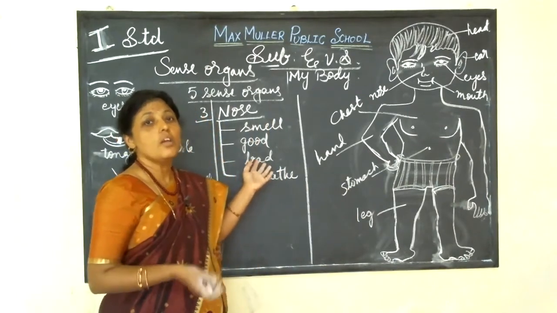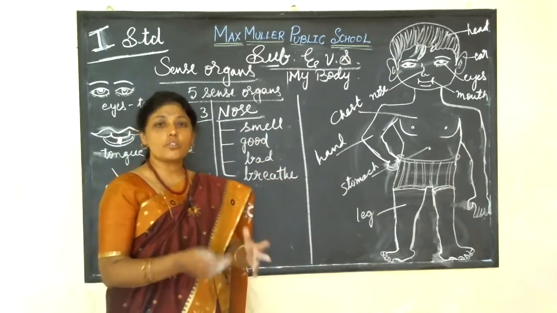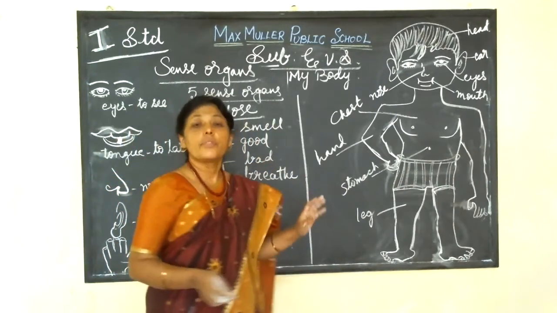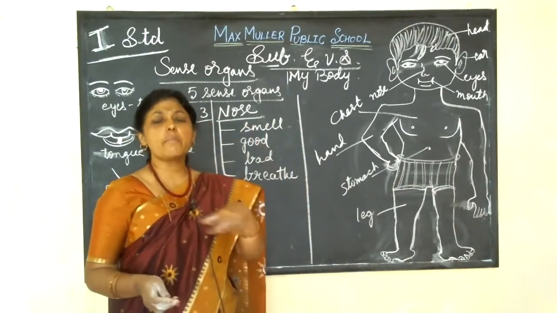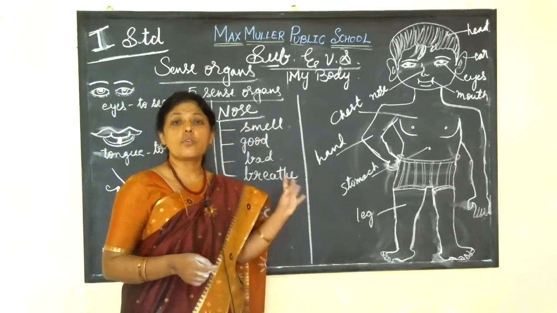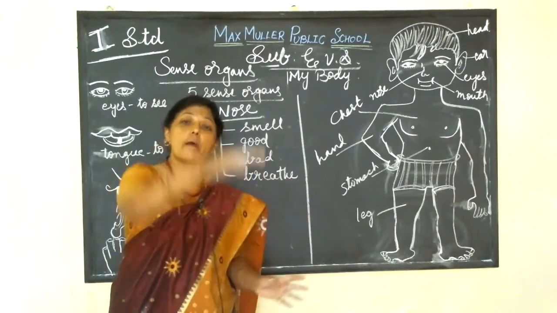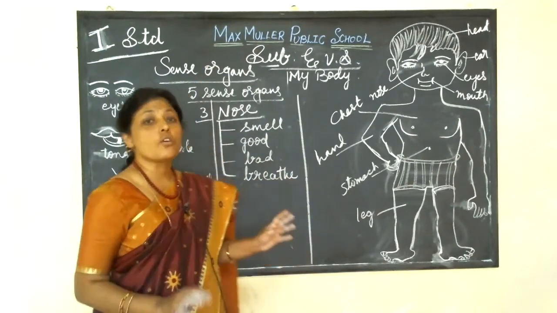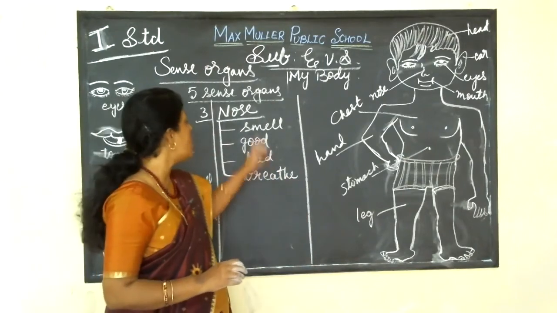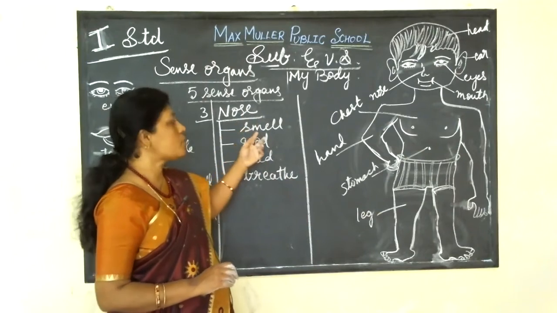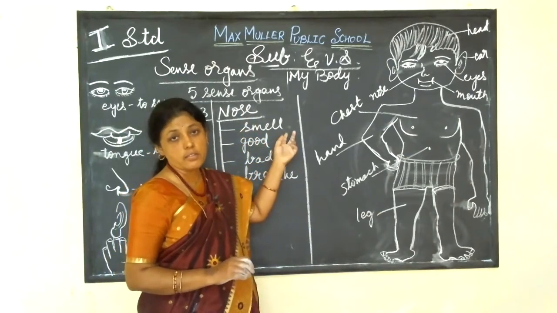For example, you are sitting with your friends, and you say, ma'am, something bad smell is coming. One is shouting like something bad is smelling, and another says not this side, ma'am, that side, ma'am. So how do you identify the smell? With your nose.